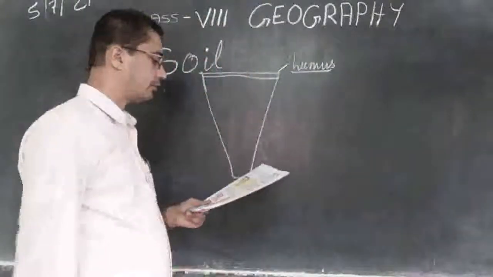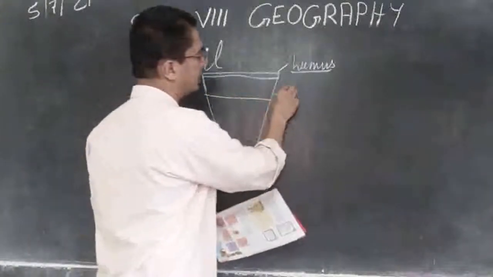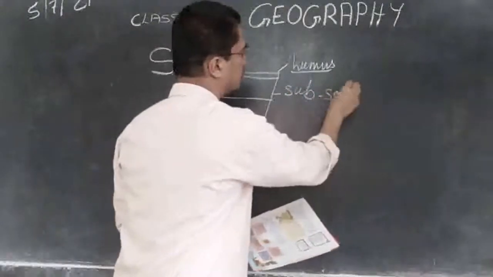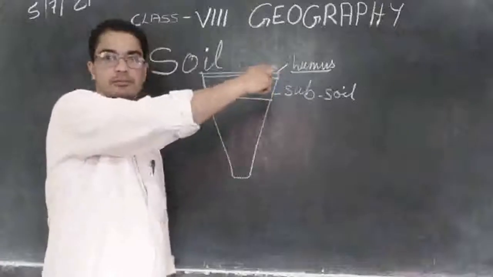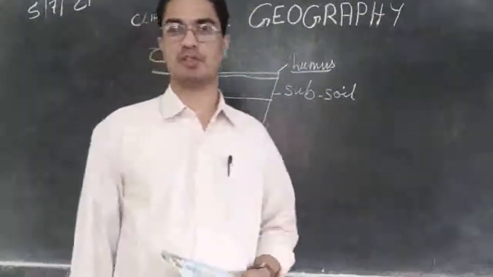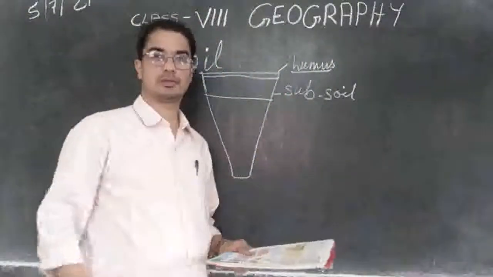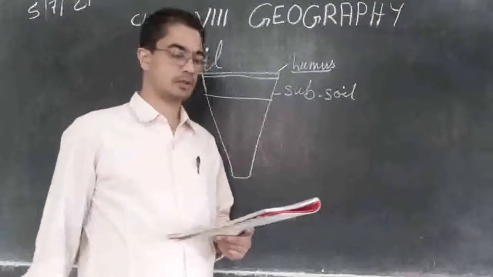Then below that we will find subsoil. The fine soil or the best soil is on top. Below that we will find subsoil, like we say sub-inspector, no? So it is subsoil. And what are the things you find in the subsoil?